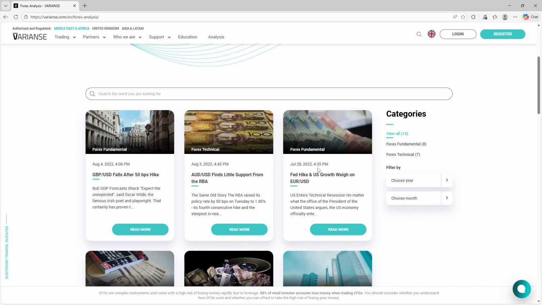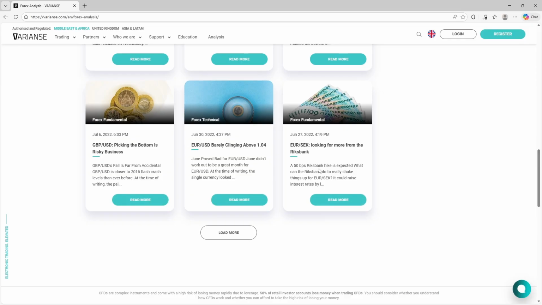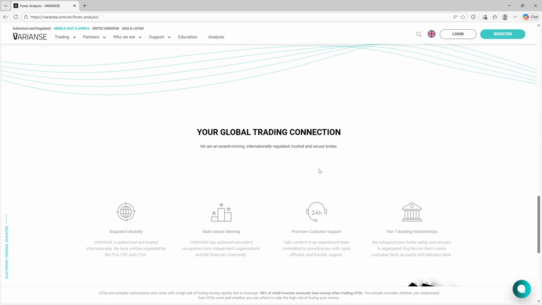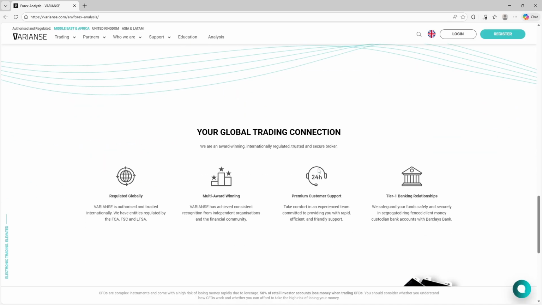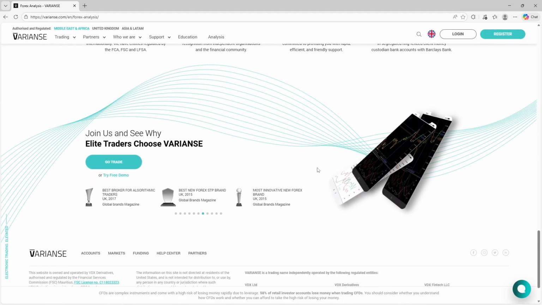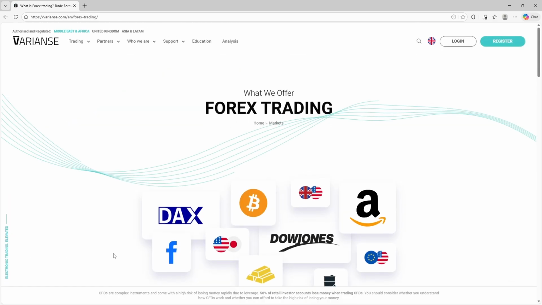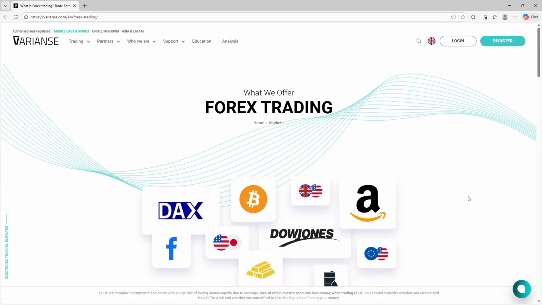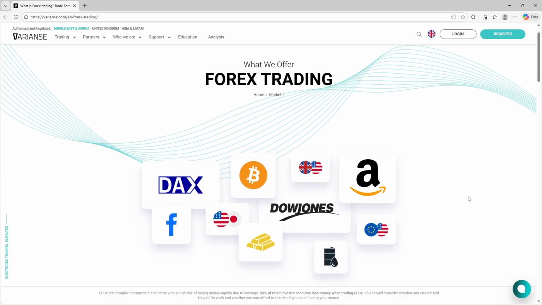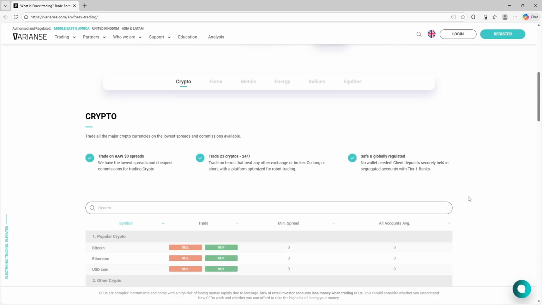Educational and analytical resources at Varianse are designed to complement this execution-first approach. Instead of generic trading tutorials, the content focuses on practical topics such as spread behavior, execution mechanics, transaction cost analysis, and how liquidity impacts real-world trading outcomes. This makes the platform well-suited for traders who already understand the basics and want to refine performance.